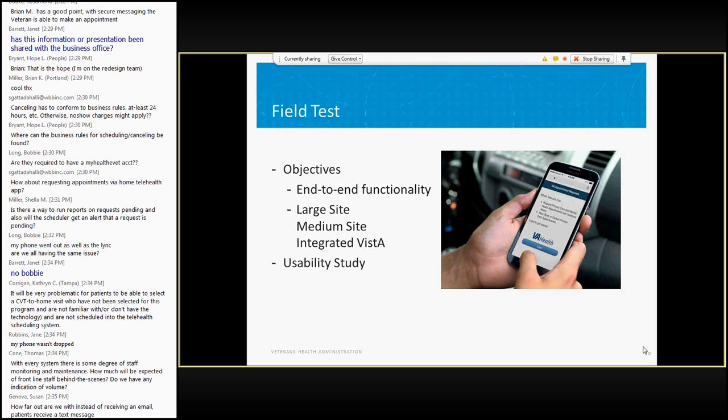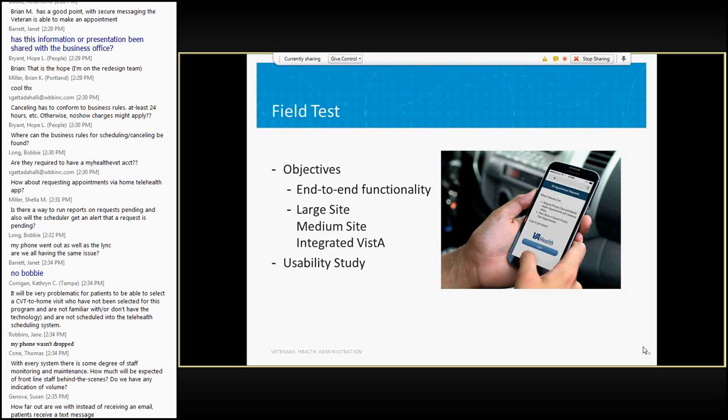Okay, and one question is, how are you securing this information as it's transmitted to VA? I'll defer that to Jerry. The question is, how are you securing this information as it is transmitted to VA? The answer is, first of all, the veteran has to log in with their DS Logon.